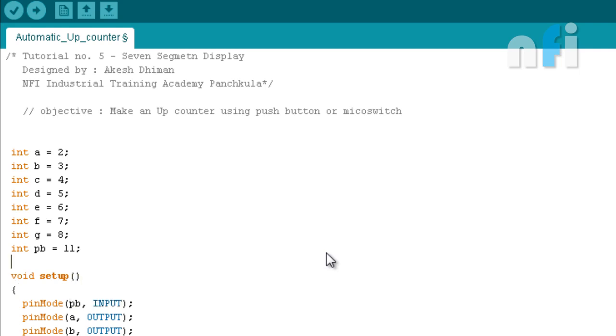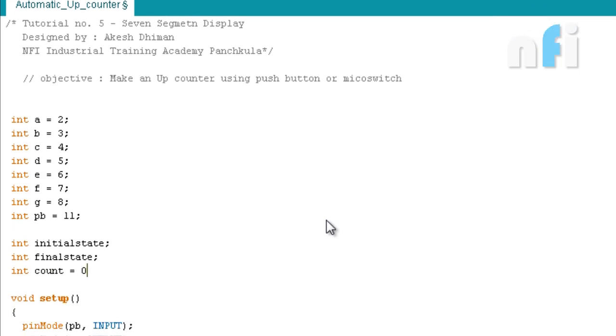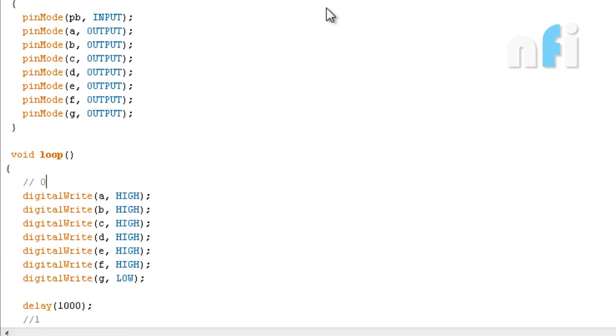Now we will also declare two extra variables, int initial state and int final state, to track the state of the button, and also a counter to count the number of times the button has been pressed. Okay, count. So let's do our while loop section.